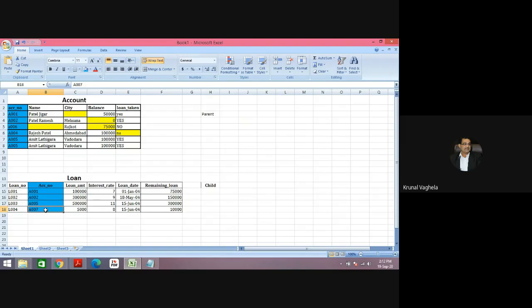Benefit number one. Benefit number two, one more question. Now let me recolor it. I want to delete this row, which I have colored in purple. Can I delete it? And if I delete it, what is the problem? If I want to delete it, can I? And if yes, then what will be the problem?